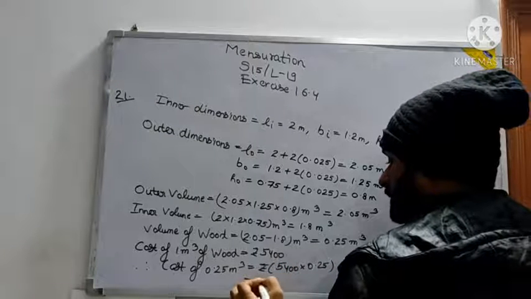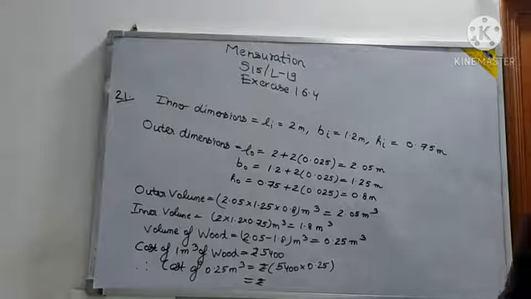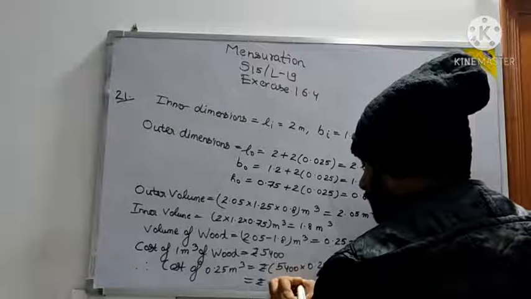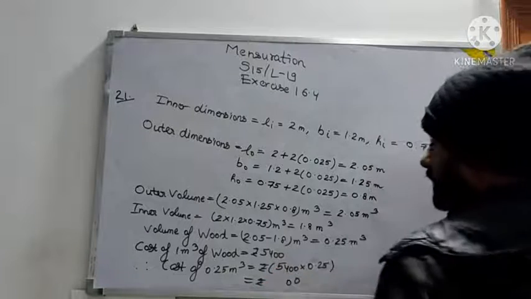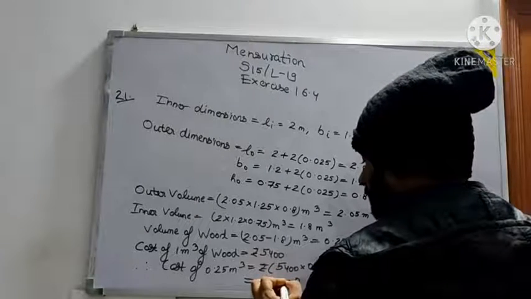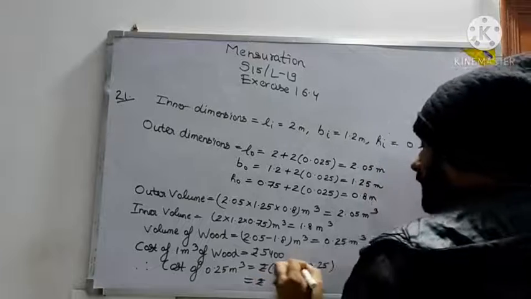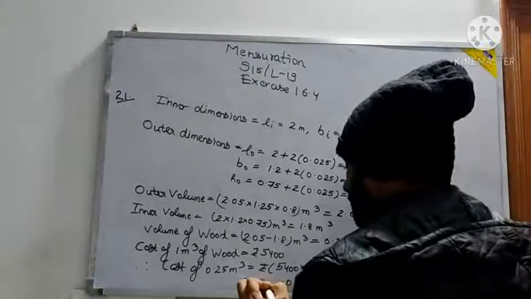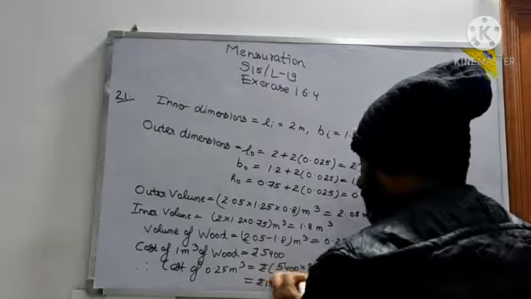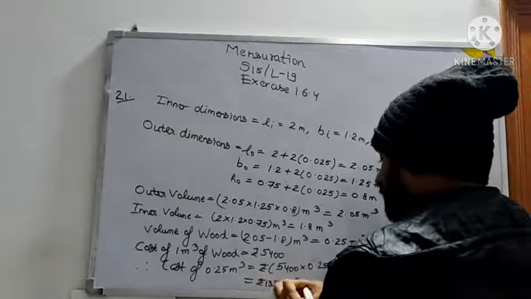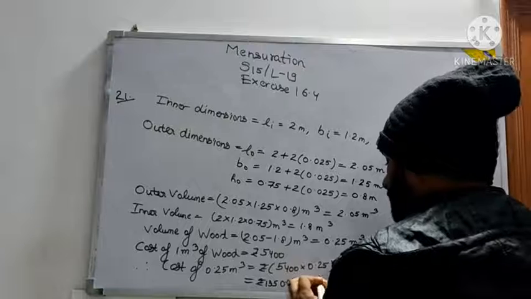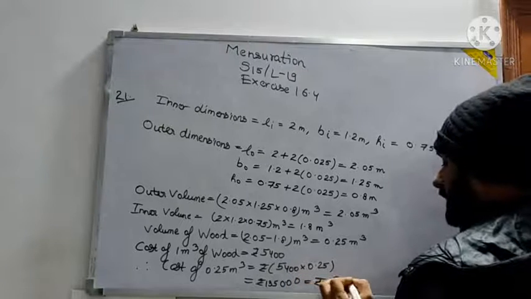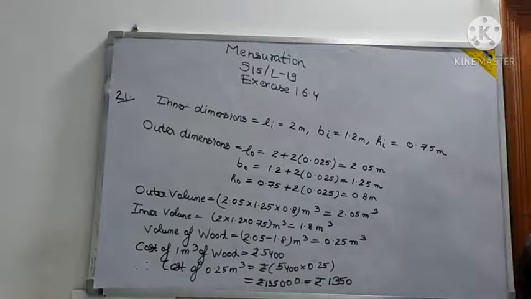So rupees, it should come: 25 zeros are 0, 25 fours are 100. So 0, 10 carry. 25 twos are 50, 50 and 5 more... 25 are 125, 125 and 10, 135. 2 zeros on decimal side. So 1350.00. That means rupees 1350. Let's match the answer here.